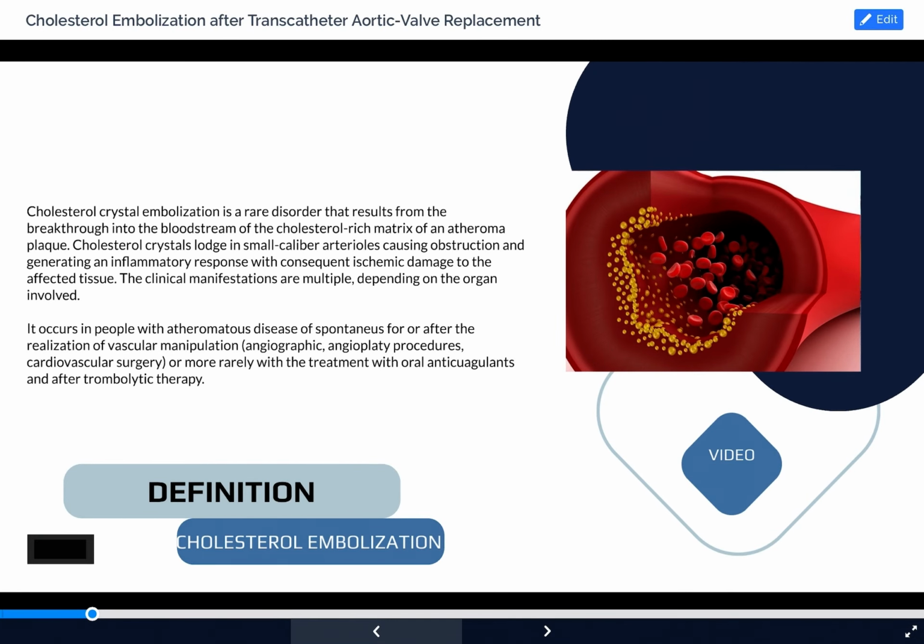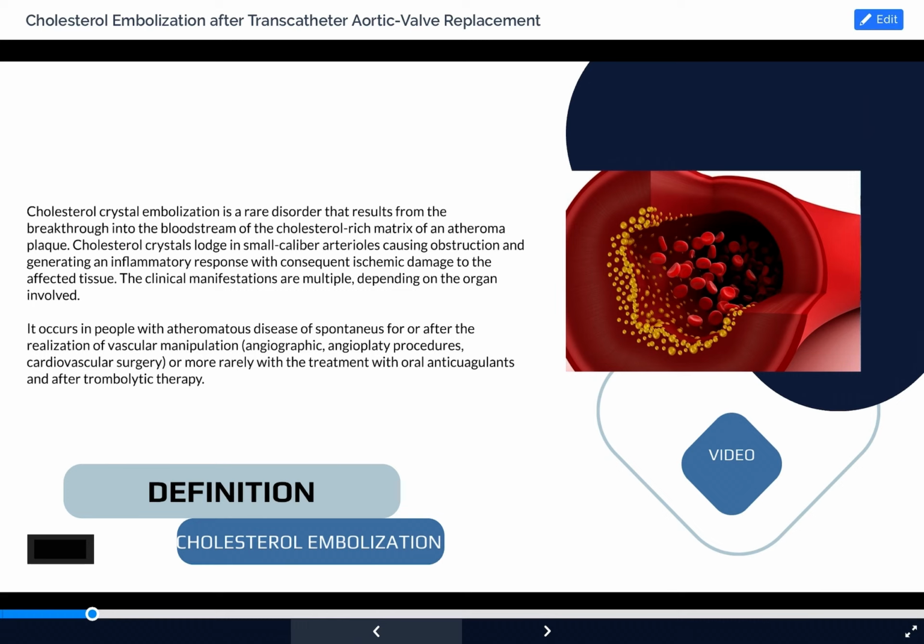Definitions. Cholesterol crystal embolization is a rare disorder that results from the breakthrough into the bloodstream of the cholesterol-rich matrix of an atheroma plaque. Cholesterol crystals lodge in small caliber arterioles, causing obstructions and generating an inflammatory response with consequent ischemic damage to the affected tissues. The clinical manifestations are multiple depending on the organ involved.